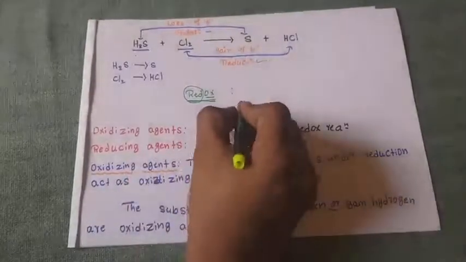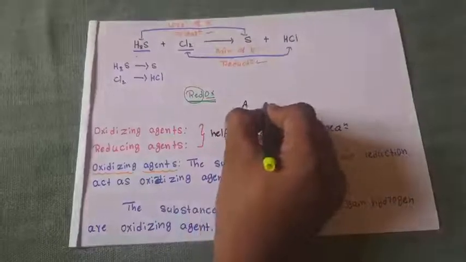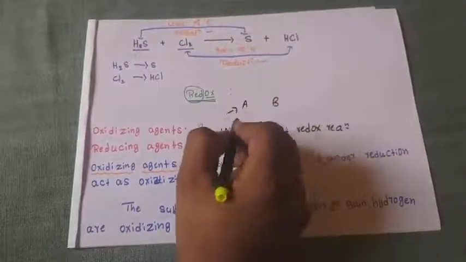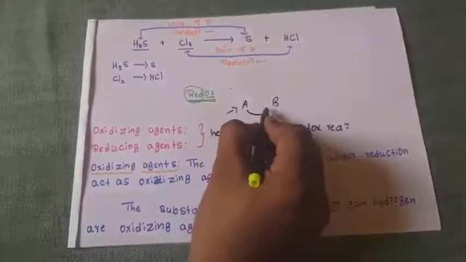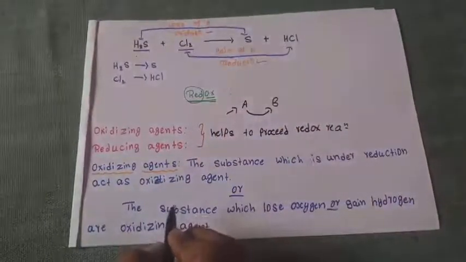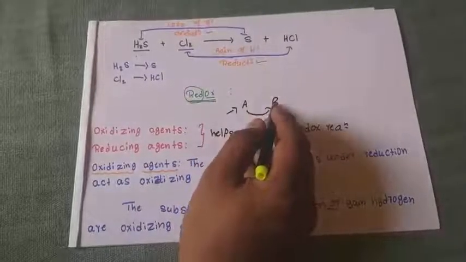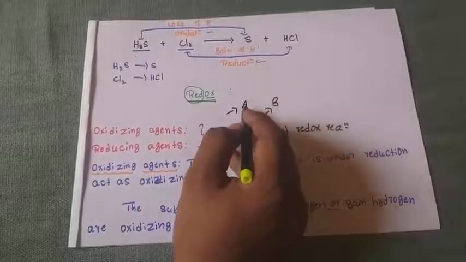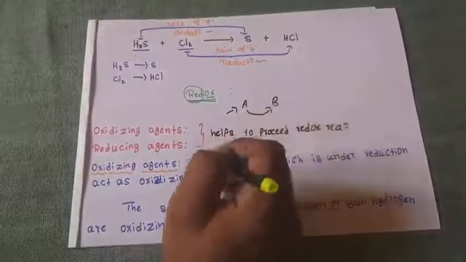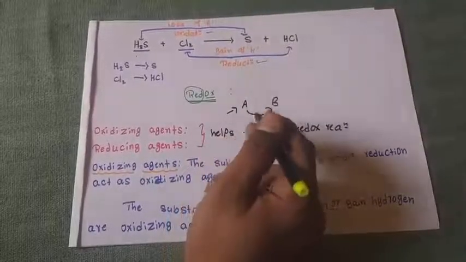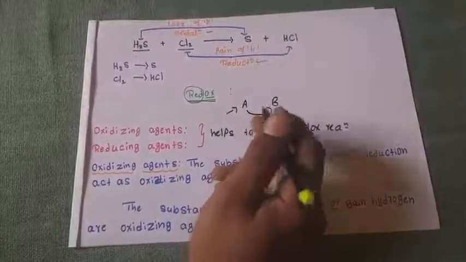Just consider A and B. If A is an oxidizing agent, then it oxidizes B. Oxidizing B means A supplies oxygen to B, or A accepts hydrogen from B. Oxidation means gaining of oxygen or removal of hydrogen.